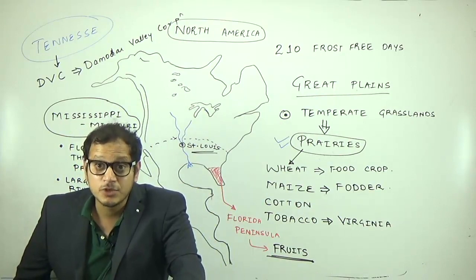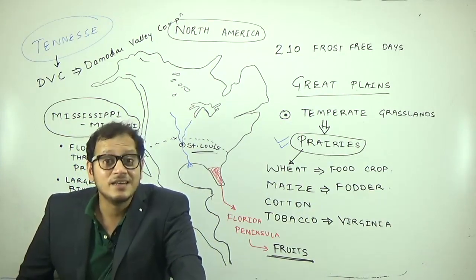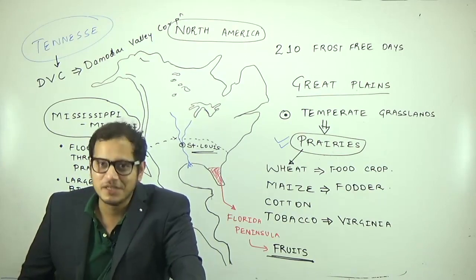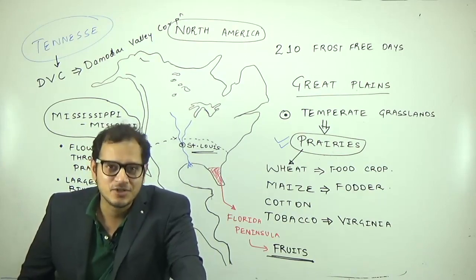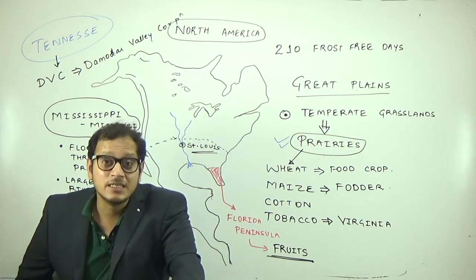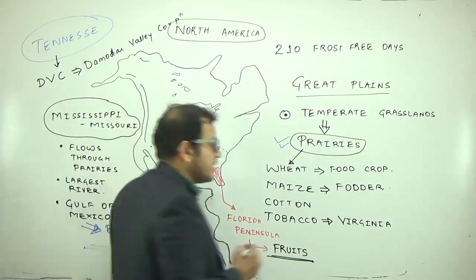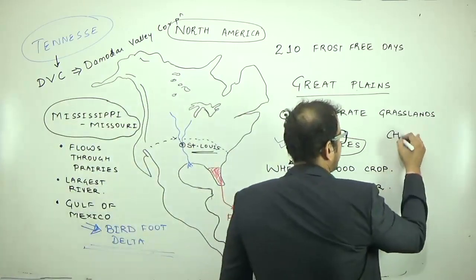After being given maize to eat, when they become fat, they are sent to slaughterhouses, which obviously are mechanized, not like Indian slaughterhouses. These are mechanized, and then the beef industry dominates in this region. The biggest center in this region is Chicago.